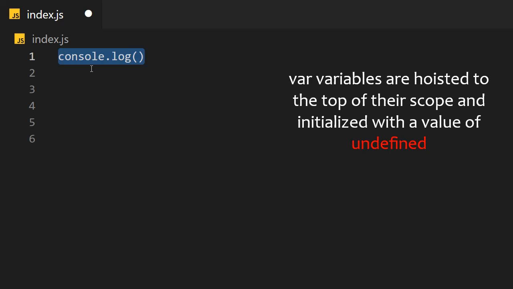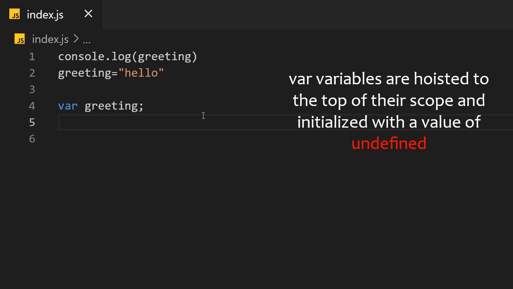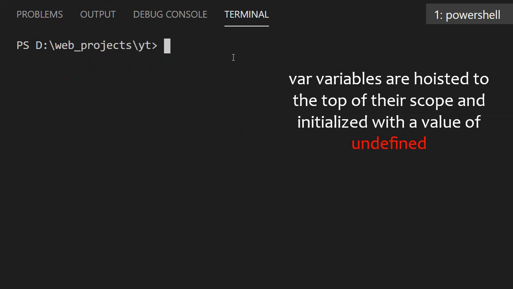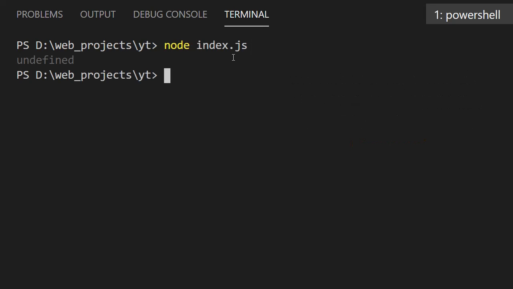Let's see what is hoisting in variables. Let's try to console log the greeting variable before its initialization. In var declaration, if we try to access the variable before its initialization, we will get undefined.